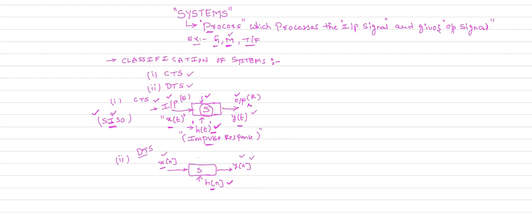Here also we do not concentrate on how the system is working. We only concentrate on the relationship between the input and the output signals. That is given by your impulse response. That relation entirely depends on your h of n, the impulse response of the system. So this is the basic classification of systems. Systems are classified into two types: continuous time systems and discrete time systems.